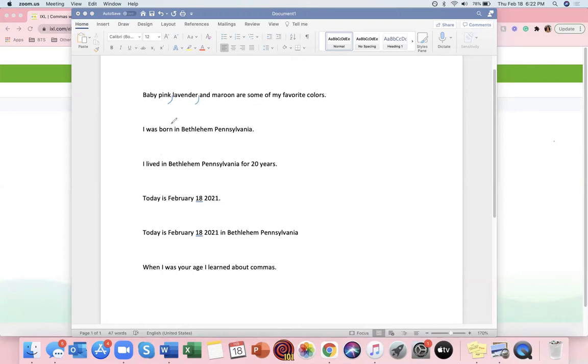For places, you will put the comma right after the city. And if you can't tell which one is the city or the state, or sometimes you would have the state and the country right after, the city always comes before the state and the state always comes before the country. So you can think of it as small and then large. And you always put the comma right after the small one. So I was born in Bethlehem, comma, Pennsylvania, which is not true, by the way.